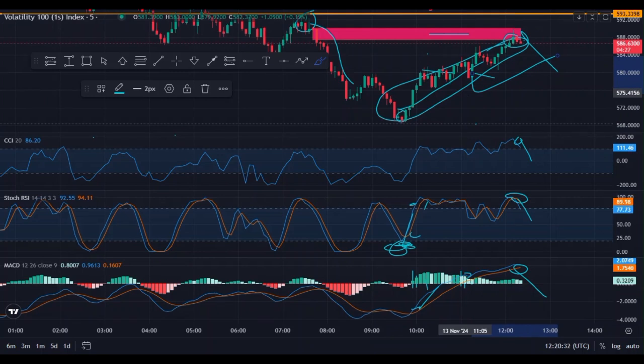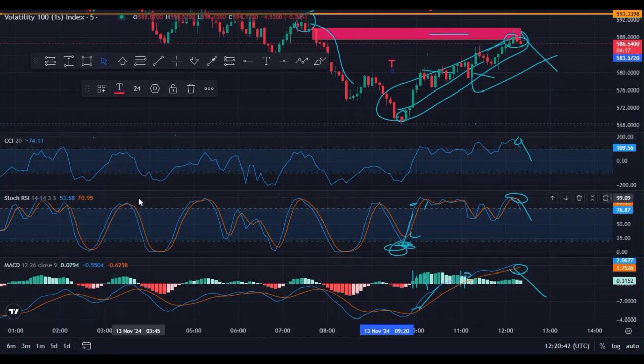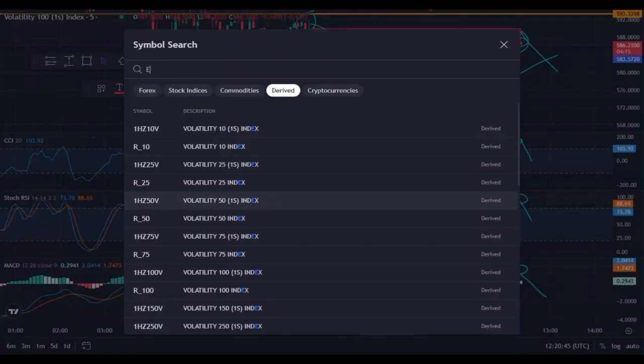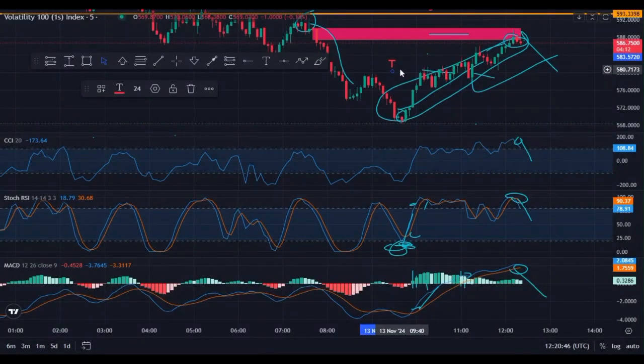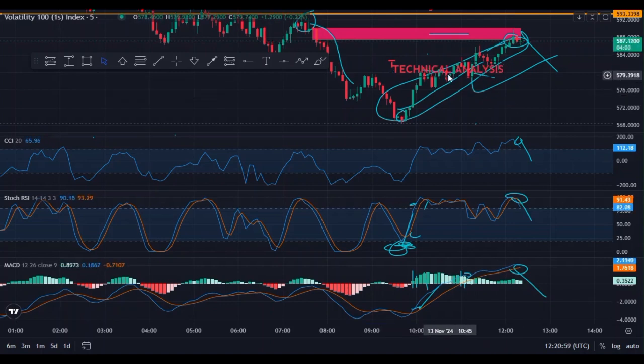I want to hear your comments below. What do you see is the best? Is it the technical analysis, or what analysis do you think is the best? Is it using the indicators, or is it using the technical analysis? Because currently we have seen this technical analysis has given us a very good result.